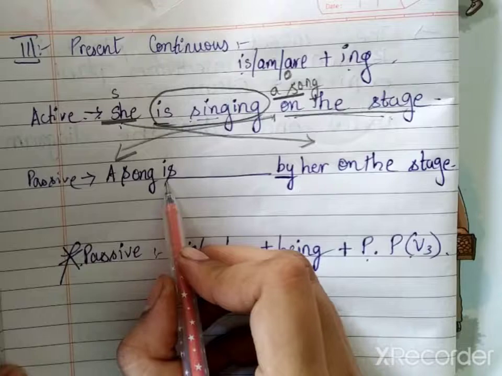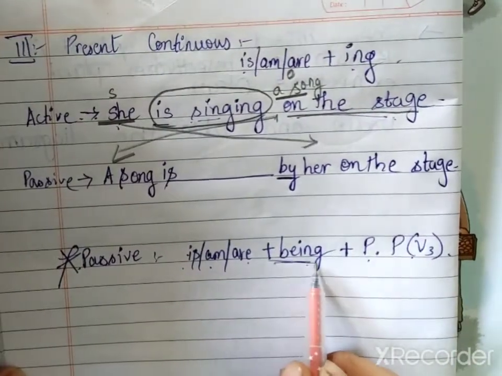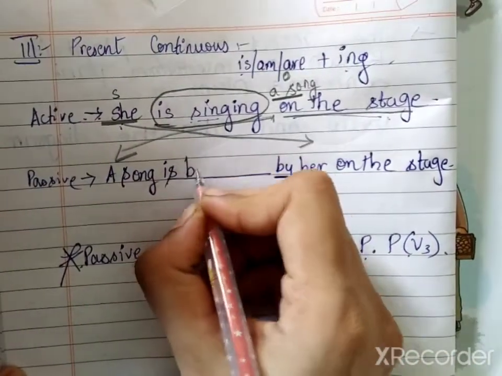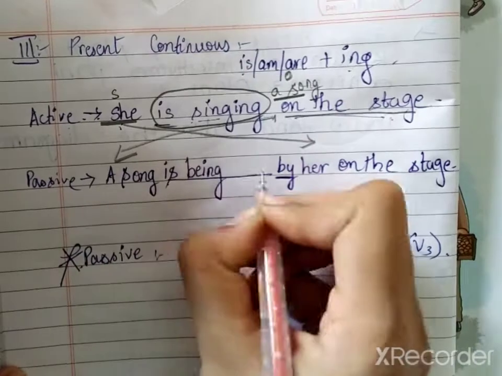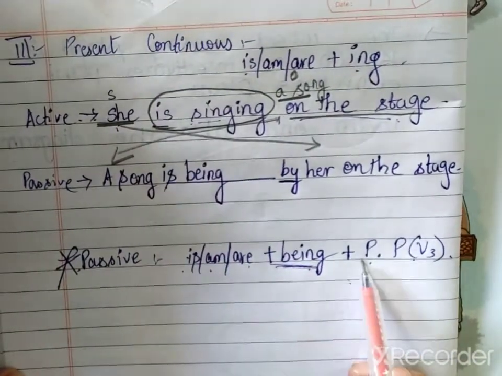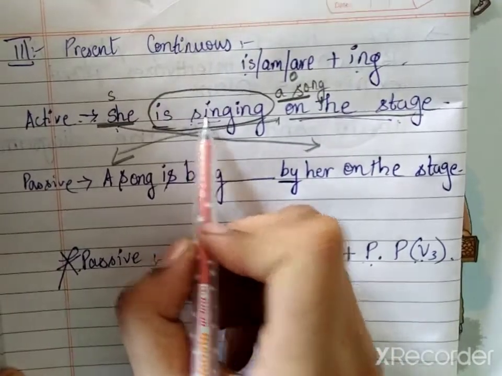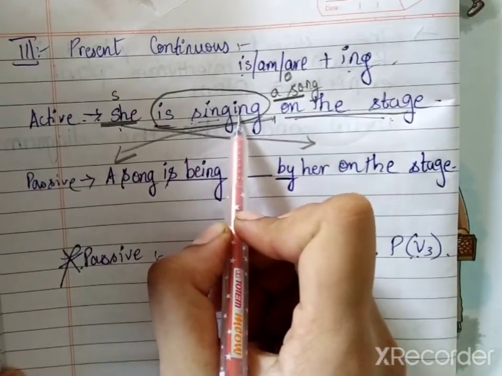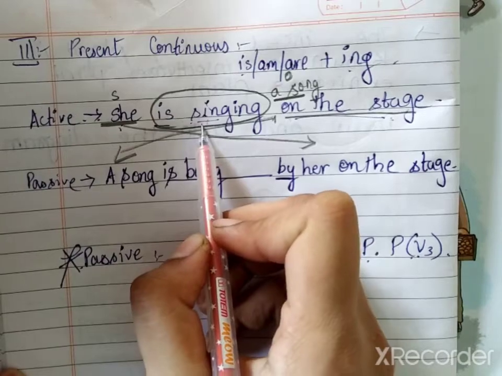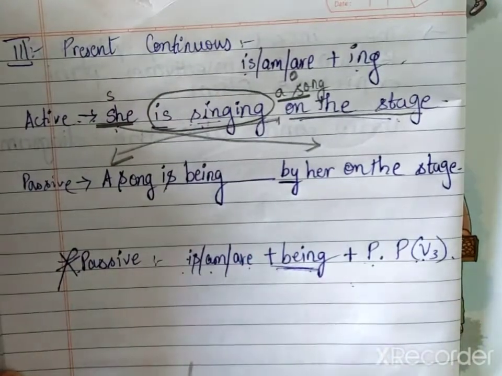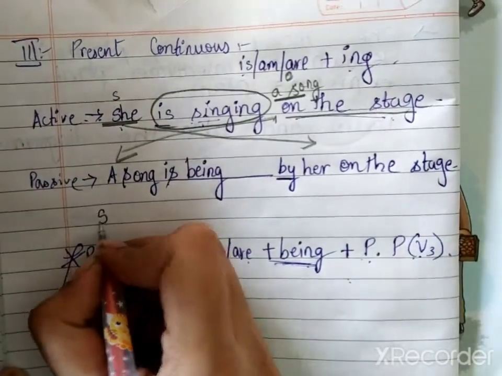Is. Then what do we have to write? Being. B-E-I-N-G, being. And past participle form of sing. Sing, continuous became singing, which is actually the word sing. Okay, now sing has three forms.